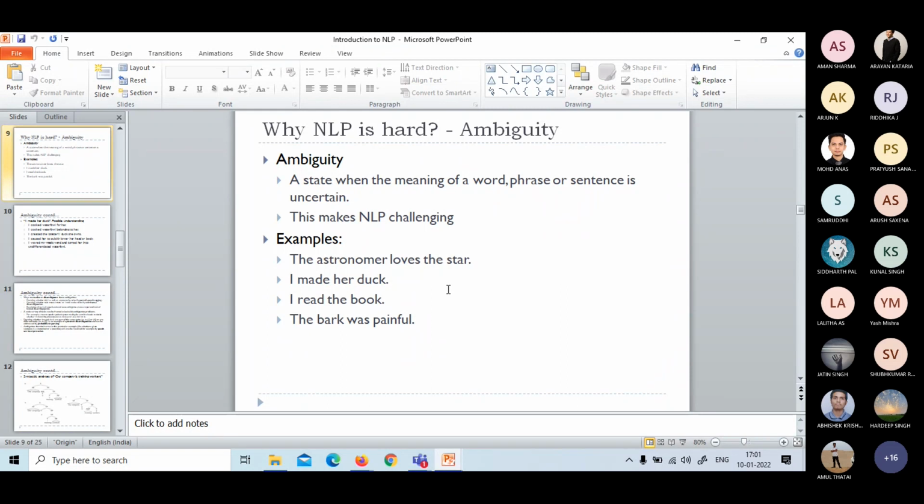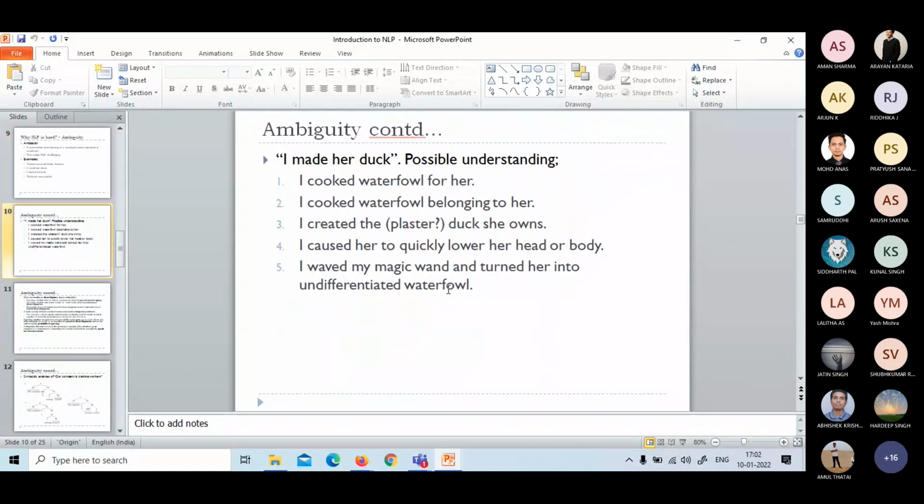And we have taken an example, the sentence "I made her duck." The possible understanding would be many things. I cooked a waterfowl, or a duck is a doll. Or how to relate whether the duck is my duck or her duck. And what do we mean by make? So there are so many complications, so many difficulties in understanding the exact meaning of the sentence.